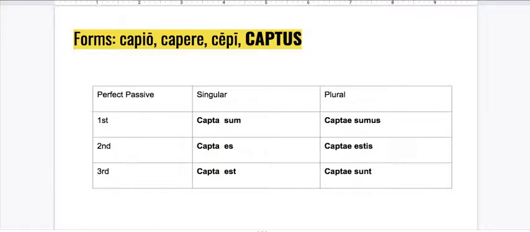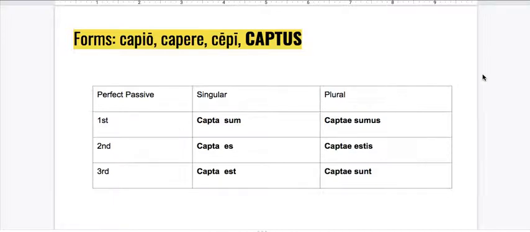So rather than use our traditional endings, we're just going to add on the forms of sum that we've already learned. So if you have the four principal parts, you've got the first part of the verb here, captus, captured, and then you have the second part of the verb from your forms of sum, which we've already learned. So there's not really too much new learning. It's just remembering how to connect these two old pieces of information in your brain.